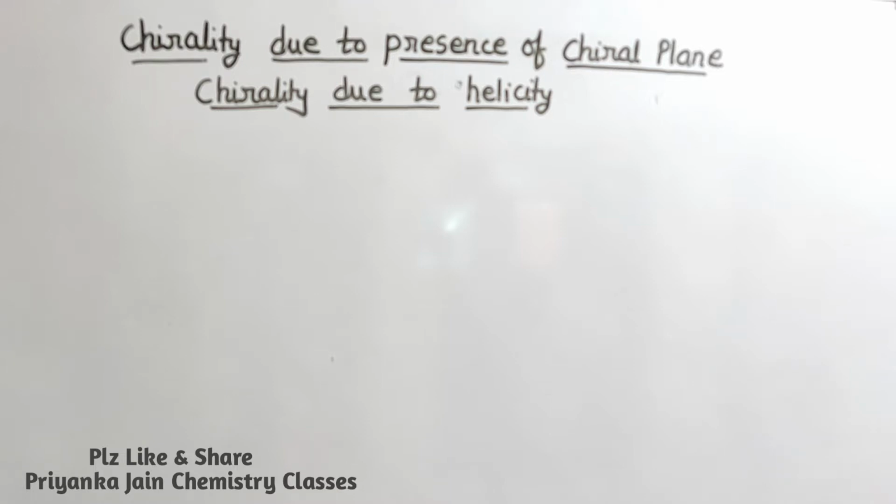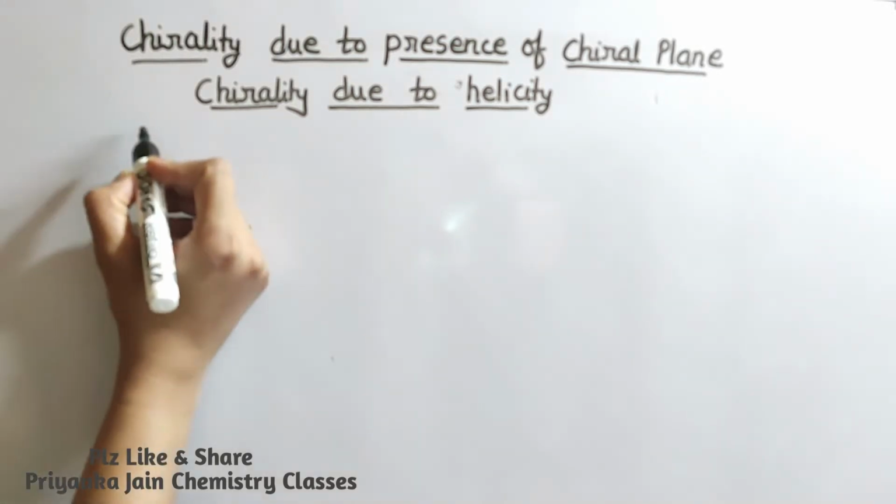We are studying stereochemistry. In our last lecture, we saw chirality in the case of allenes, biphenyls and spiranes. Now we have to see one more case: when the molecule has no chiral axis and no chiral center, but still the molecule is chiral. Why is it chiral? Because there is a plane of chirality.